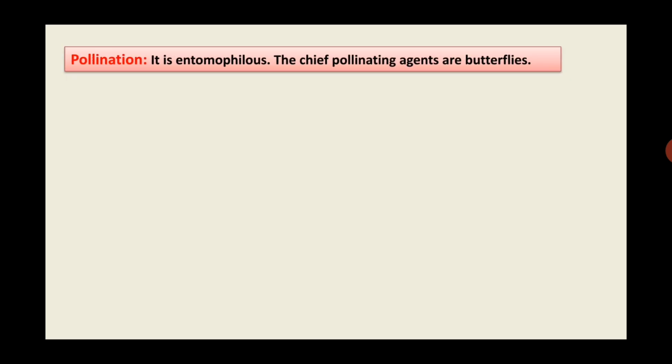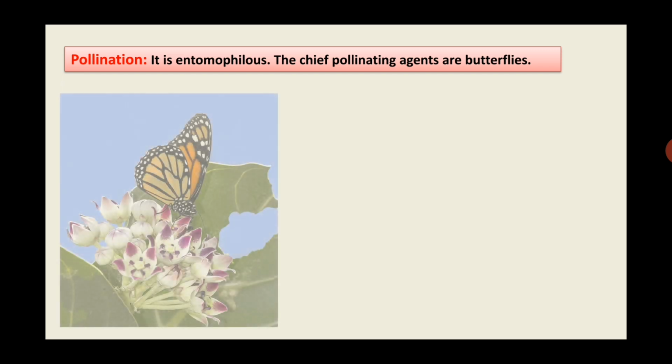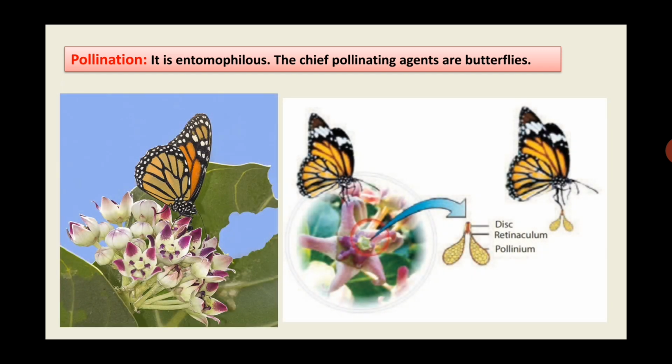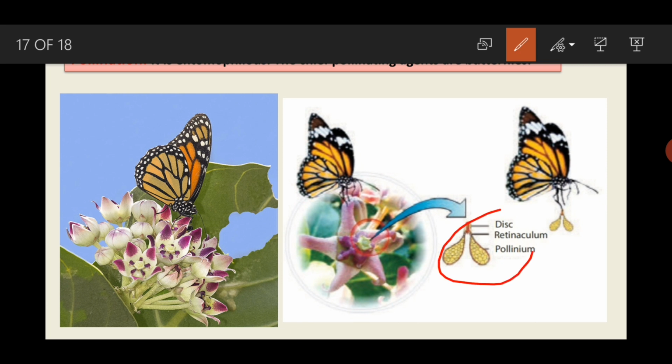Pollination is entomophilous, that is insect pollination. The chief pollinating agents are butterflies. So these butterflies visit the flower and then to their body parts the pollinia get attached. And what is pollinia? We know that pollinia contain the pollen grains, that means they are anther sacs, and whenever these butterflies visit another flower, then these pollinia are deposited on the stigma and pollination results.